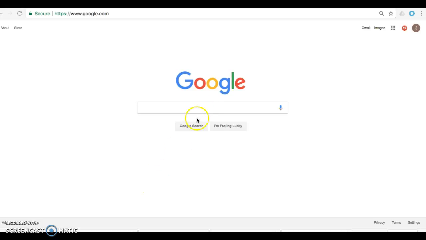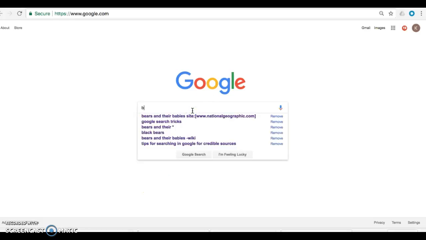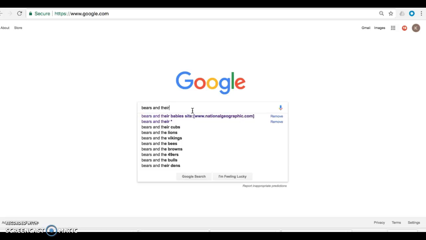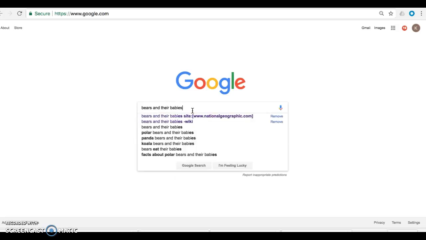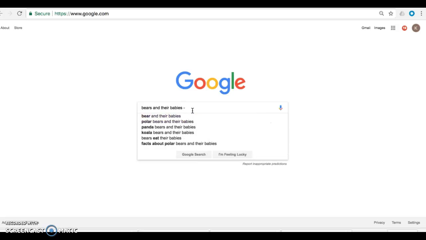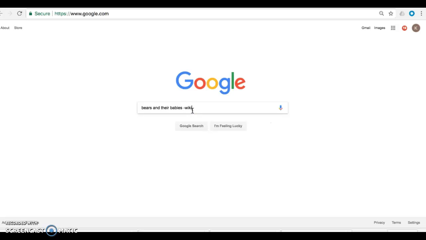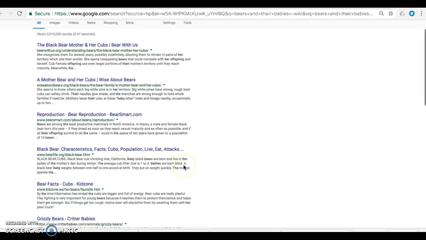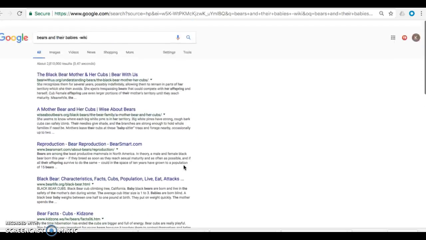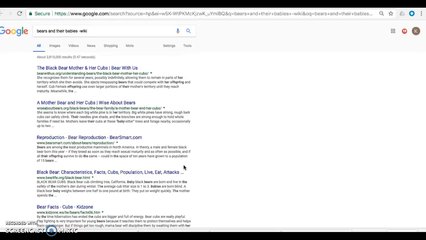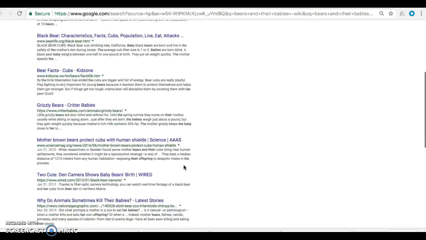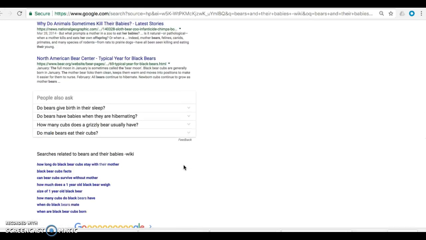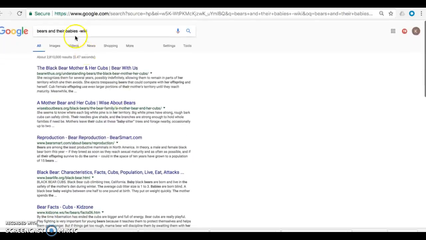One example that you can do with Google, I'm going to search for bears and their babies. And I want to make sure that Wikipedia does not come up in any of my searches. So I'm going to type -wiki. And all of the websites that come up from here on out are not going to be from Wikipedia. So you can't necessarily rule out that they are not credible, but you will be sure that Wikipedia is not one of the sources, so you can at least take one of them out of the question.